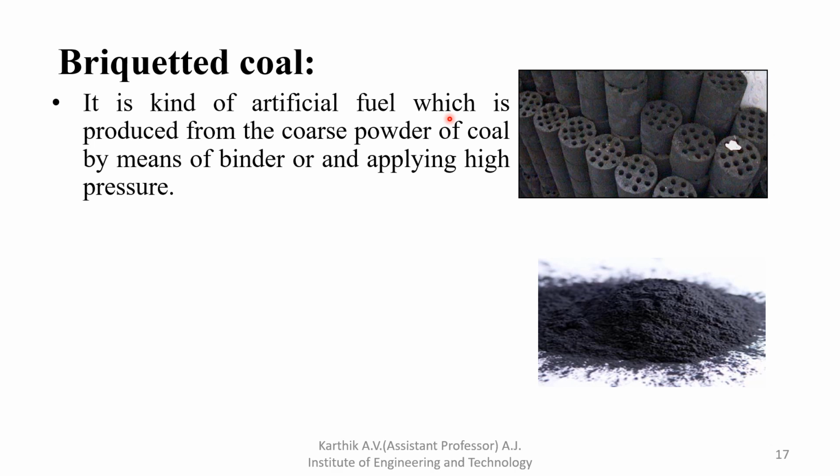Initially, anthracite coal, if you heat and break it, then you will get this type of structure. Then with the help of a binder we can get this structure. This is an artificial fuel, and by applying pressure you will get this final shape.